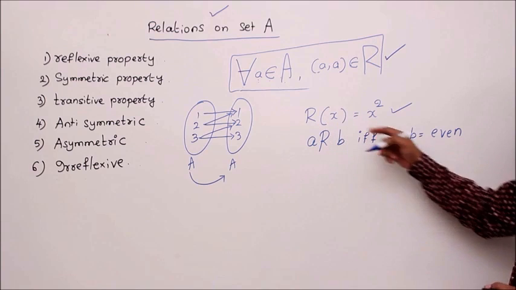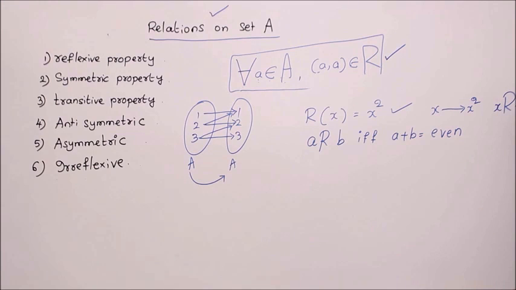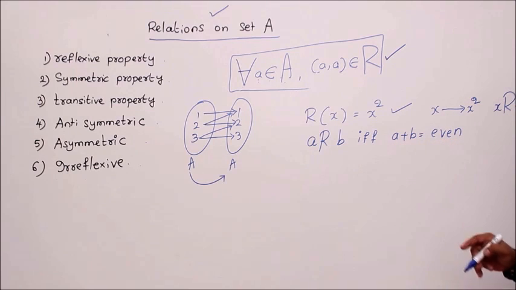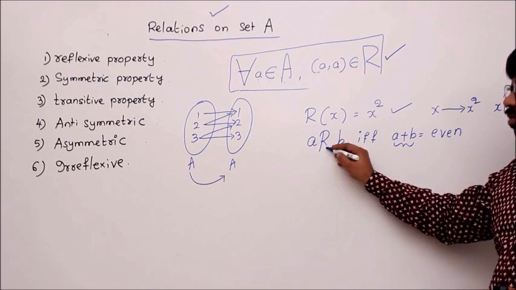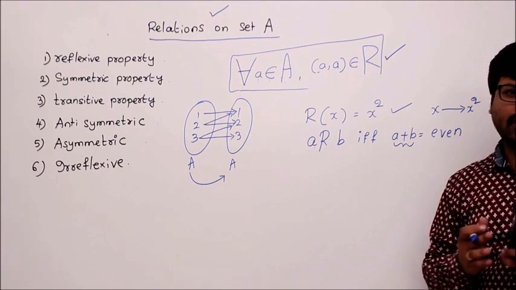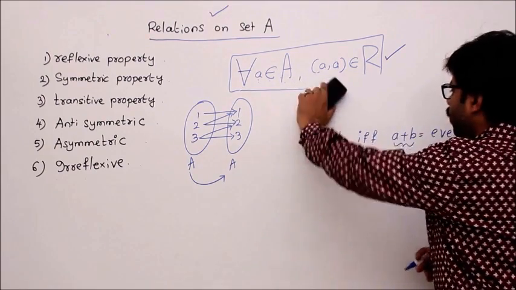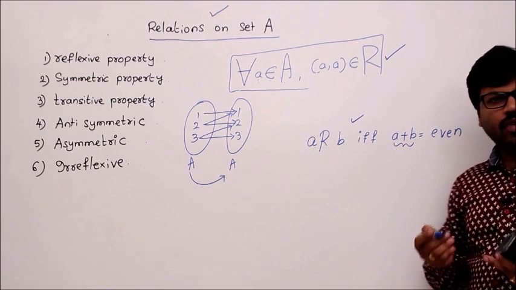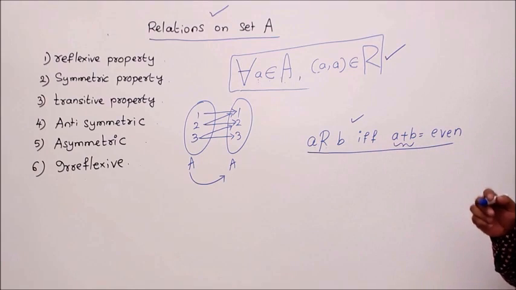So here R(x) equal to x square means x is mapped to x square. That means x is related to x square. All are same. Now if I say a relates to b if and only if a plus b is even, that means whenever the sum of two numbers is an even number, then I am relating (a, b). In that way you can understand mappings. Okay, let's consider this one: a relates to b if and only if a plus b is even. Then if they give this kind of form, how to check whether the given relation is reflexive?